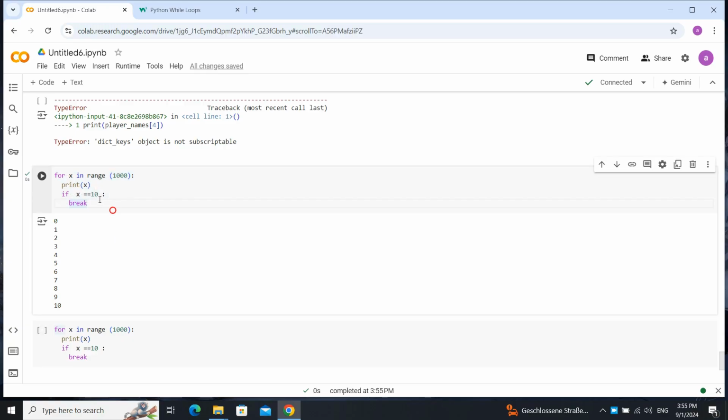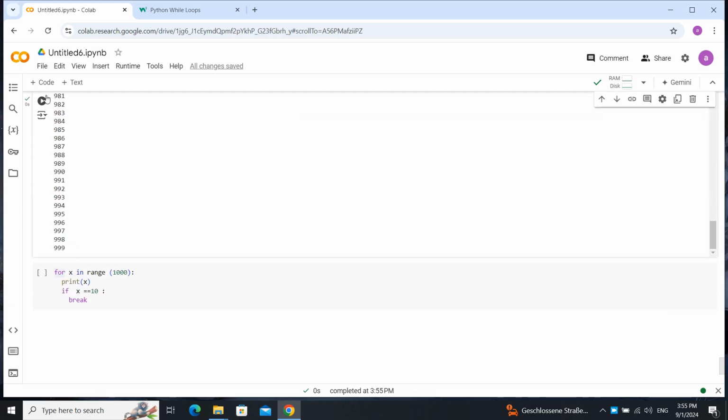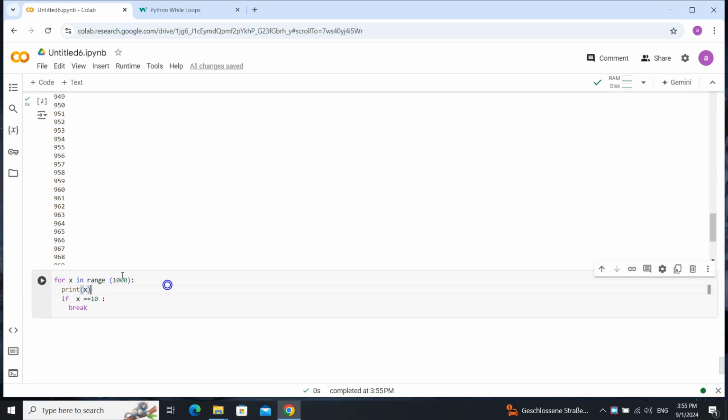As you can see, it runs until x is equal to 10. But something is wrong with it: if we put it, for example, till 1000, in range 1000, it never breaks. It goes and prints. But we can do something really amazing.